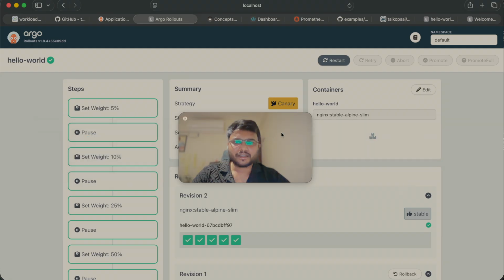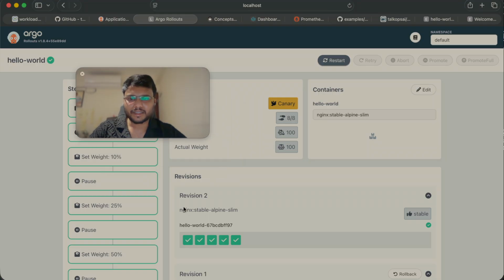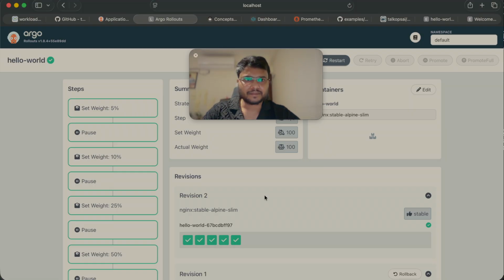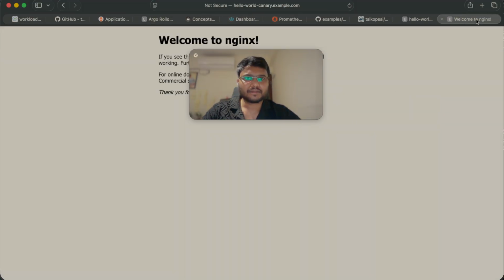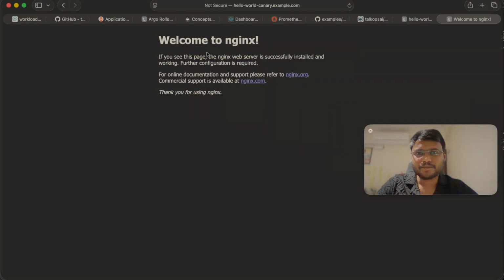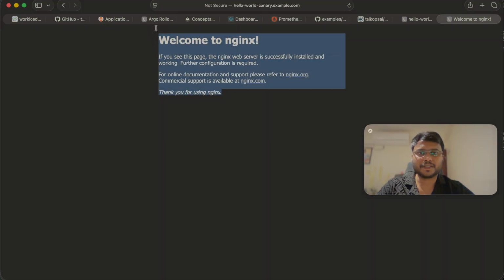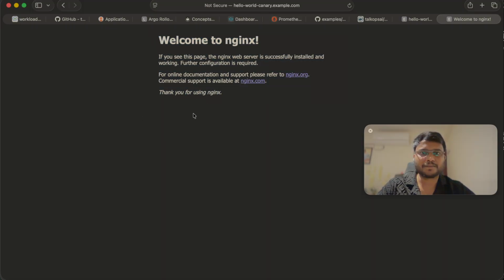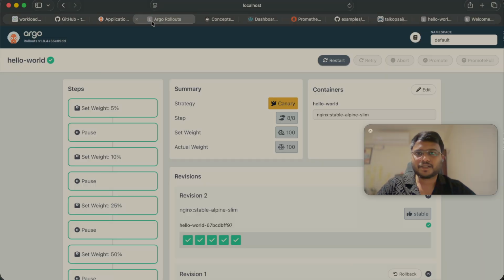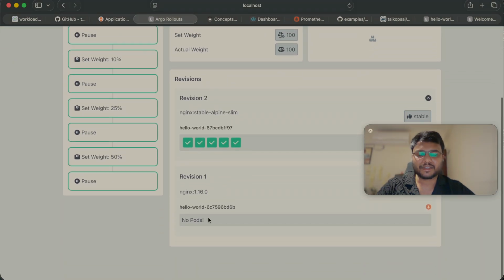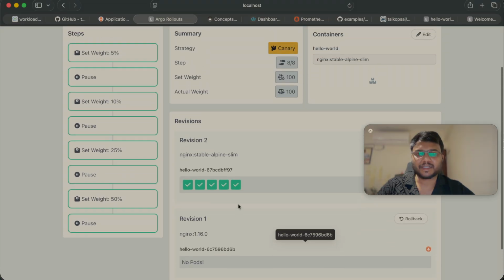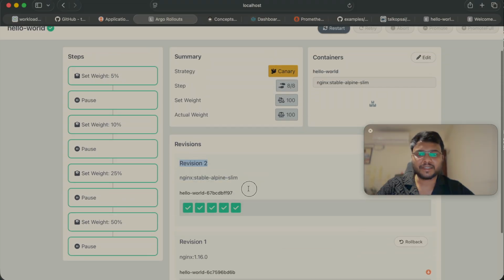And you will see that it has automatically rolled out all the changes. And we will hit enter. See, now this page is getting served by the new image. You can see from the background itself. And on the rollout you will see that all the pods of this version have been terminated and the new traffic has been served via this revision.